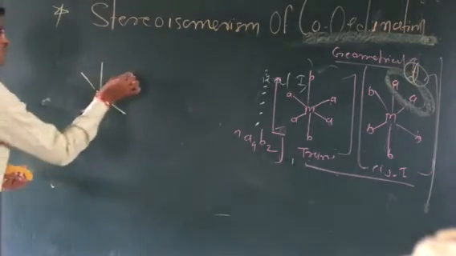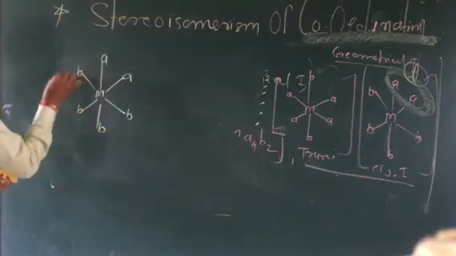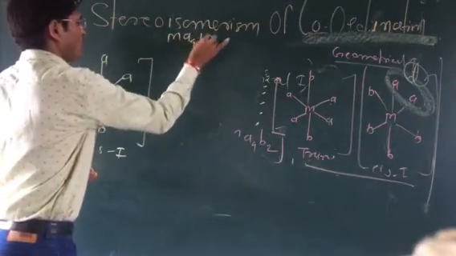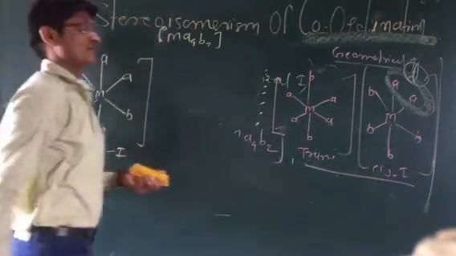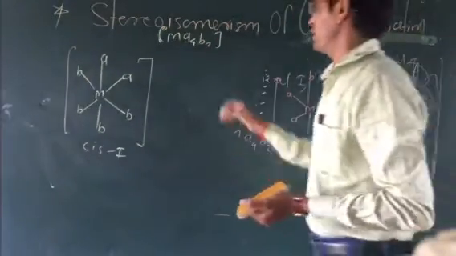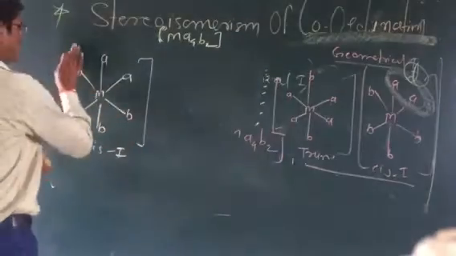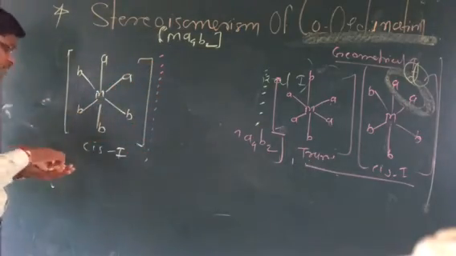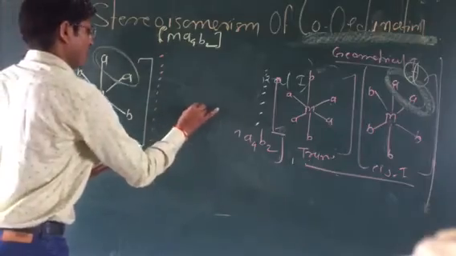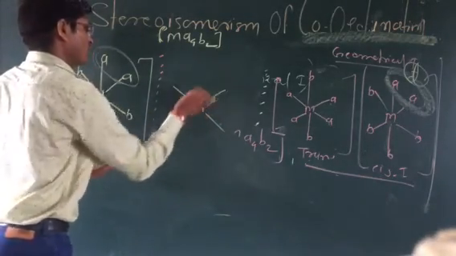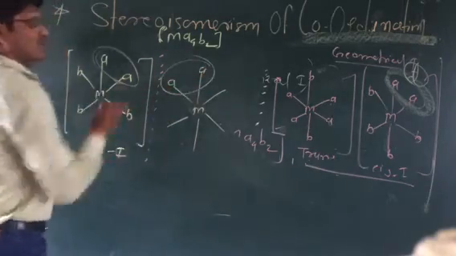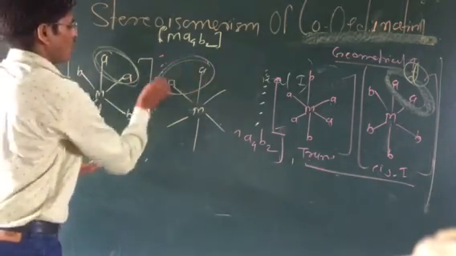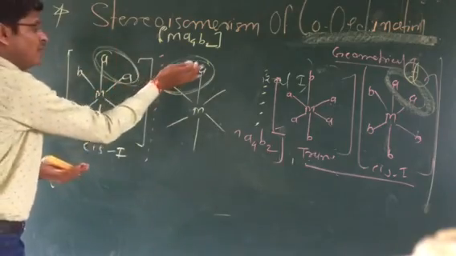ये हमारे पास कॉम्प्लेक्स है। If you are looking at this type of complex, which complex is this? This is a cis isomer। So what is the type? MA4B2 or A4B2, this type of complex shows how many isomers? So that is the type of complex I am looking at in the mirror image. Suppose we look at it in the mirror, how will it look? So this type of AA group around the M is odd, ligand is 4 ligand, 6 ligand is there. So A and A, अब यहाँ पे ऐसा दिखेगा। तो यहाँ पे ये clockwise डायरेक्शन है, यहाँ पे एंटी क्लॉकवाइज डायरेक्शन है।